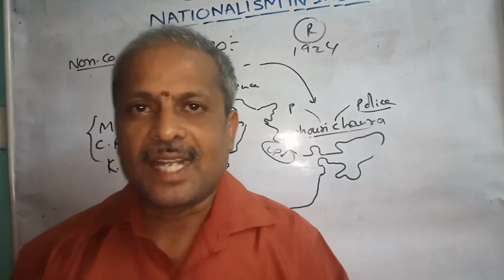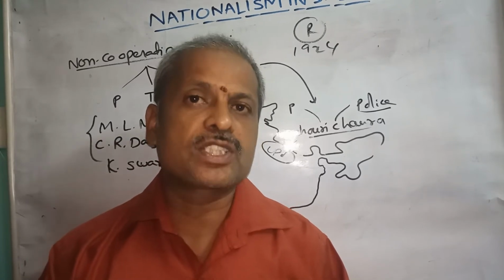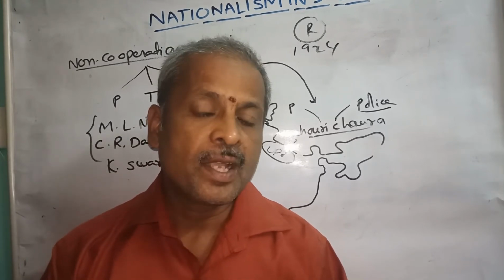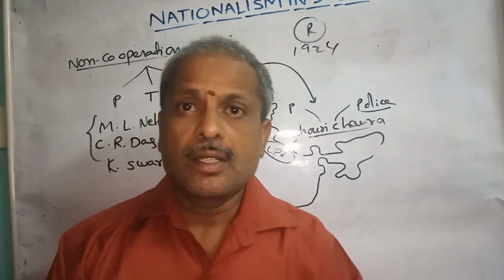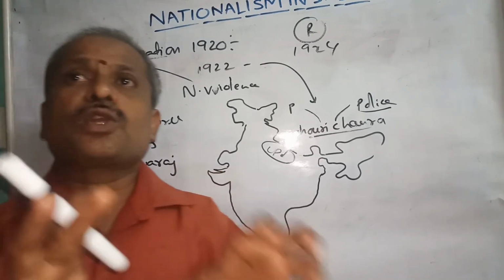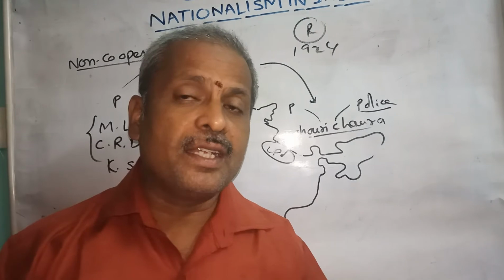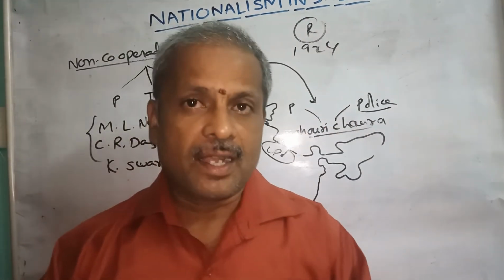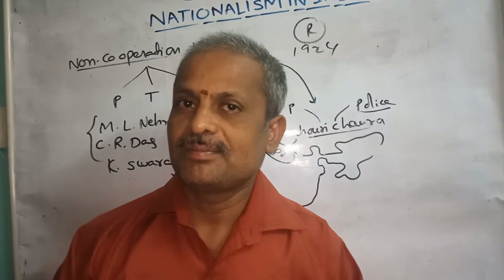We know the Turkish religious leader of Muslims was known as Khalifa. When Turkey was occupied, the British government promised that they were not going to remove the Khalifa post.